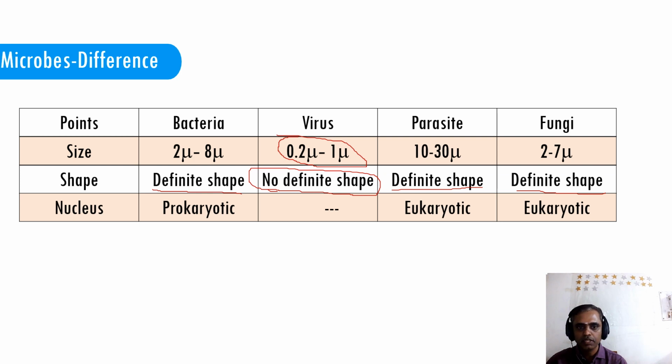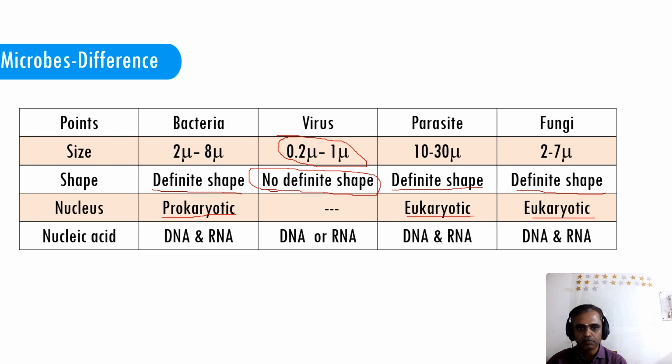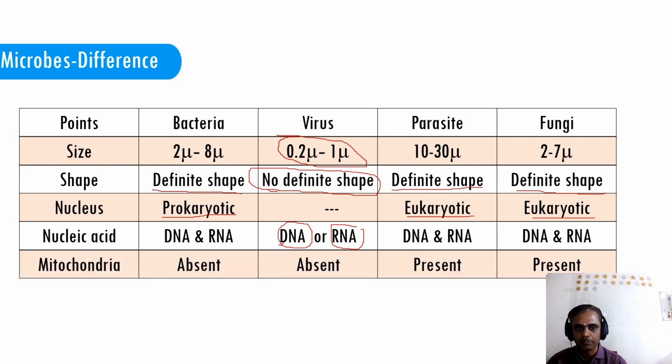The nucleus: bacteria have a prokaryotic nucleus, and parasite and fungus have a eukaryotic nucleus. Nucleic acid: bacteria have DNA and RNA, but virus has either DNA or RNA, and parasite has DNA and RNA, and fungus also has DNA and RNA. The mitochondria is absent in bacteria and virus, whereas it is present in parasite and fungus.